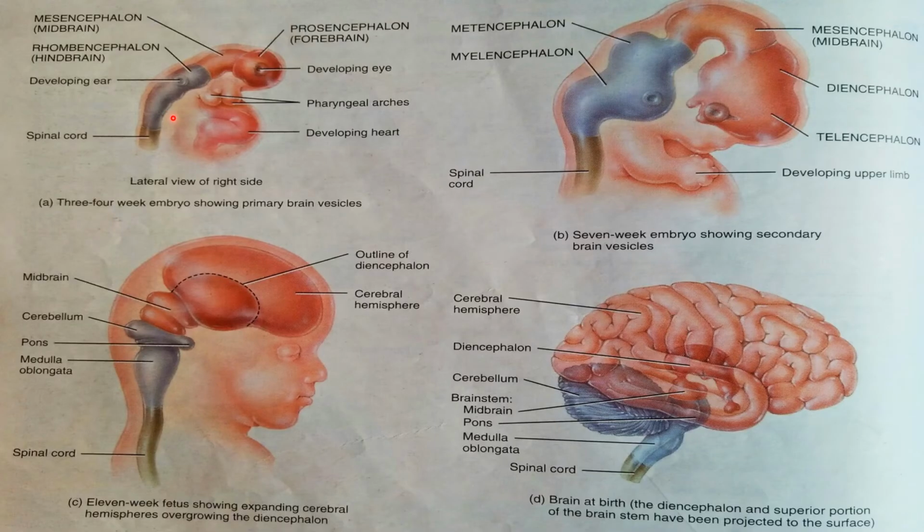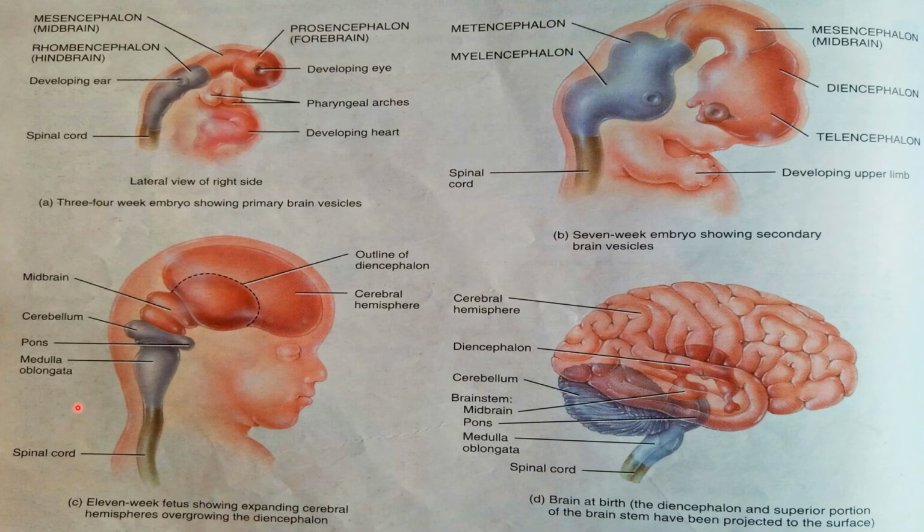In this image, the first figure shows a 3 to 4 week embryo showing the primary brain vesicles. The primary brain vesicles are the prosencephalon, mesencephalon, and the rhombencephalon. The second figure is a 7-week embryo showing the secondary brain vesicles. The secondary brain vesicles are the five: telencephalon, diencephalon, mesencephalon, metencephalon, and the myelencephalon. Figure C is an 11-week fetus showing the expanding cerebral hemisphere overgrowing the diencephalon.